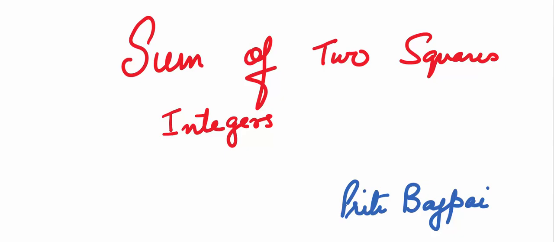Hi everyone, welcome back. Today's topic is sum of two square integers. Let's first understand what we mean by sum of two square integers.